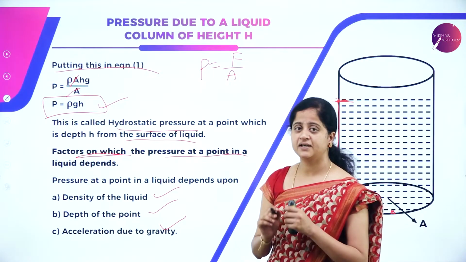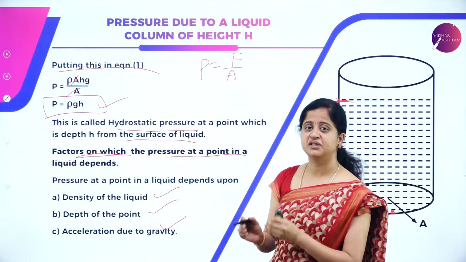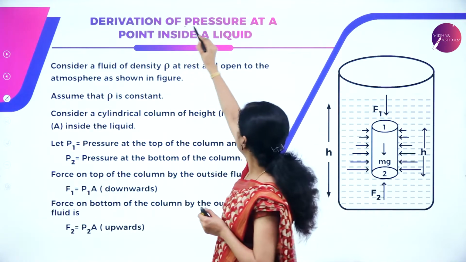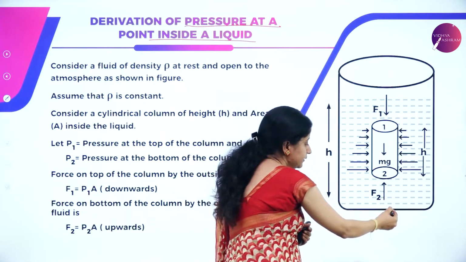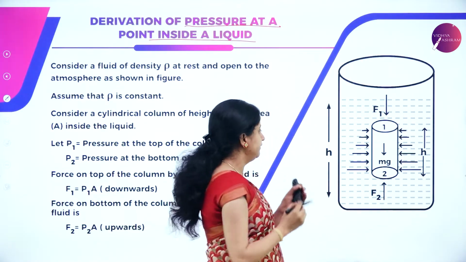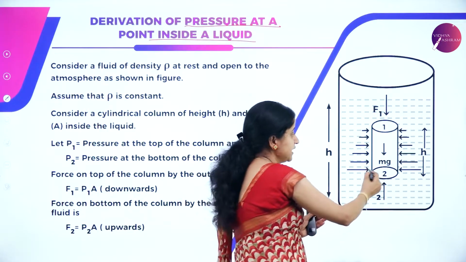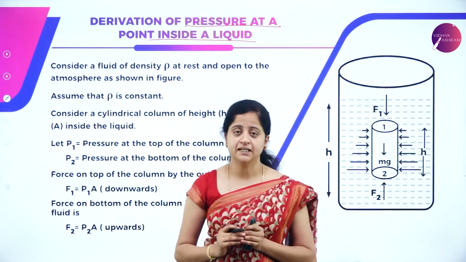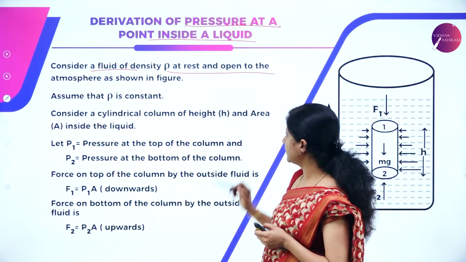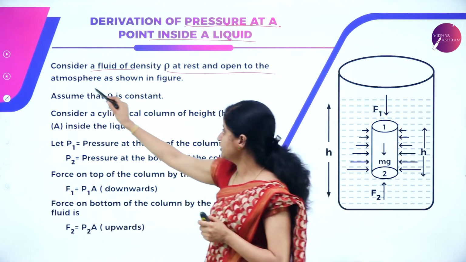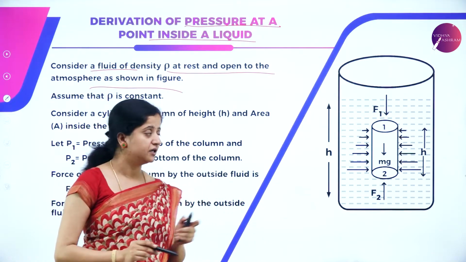So, let us now understand another important derivation with the help of this, that is the pressure at a point inside a liquid. It is not at a depth or at the bottom. We are now going to calculate the pressure at any point inside the liquid. How to understand this? Consider a fluid of density rho at rest and open to the atmosphere, as shown in the figure. Look at the figure.